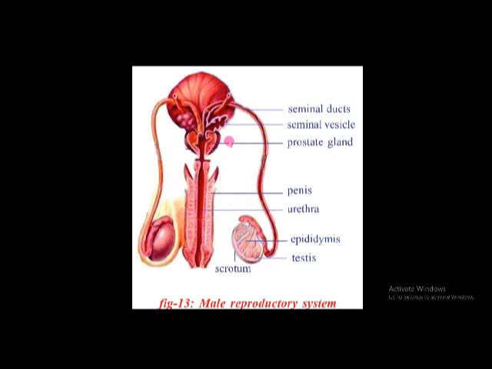The prostate gland and Cowper's glands produce a fluid-like substance that is called semen. This semen provides nutrients and a medium for motility of sperms, that means for movement of sperms. Like this, the male reproductive system is there.